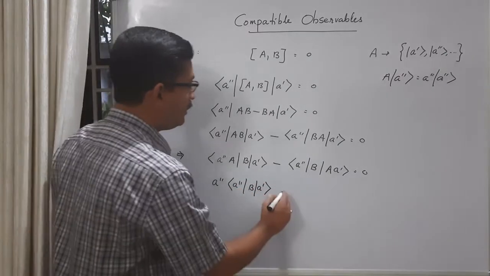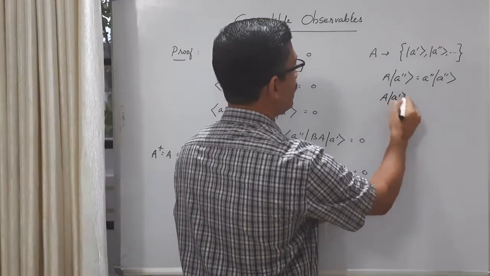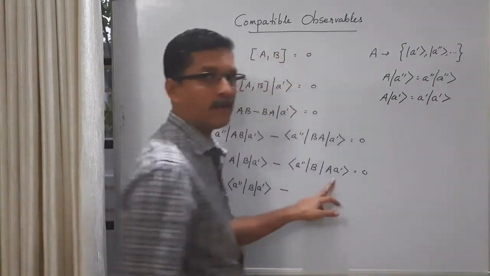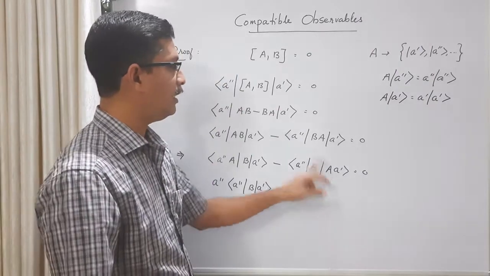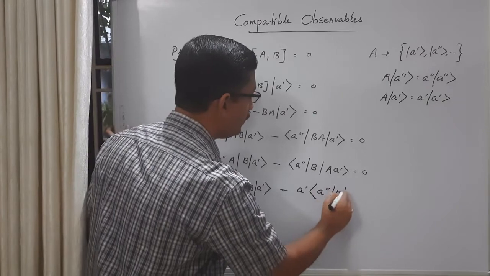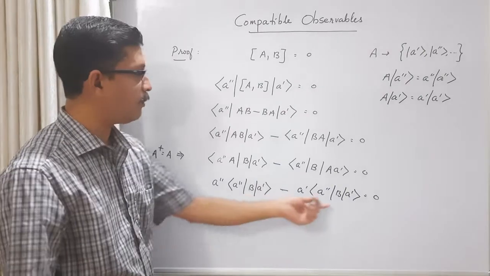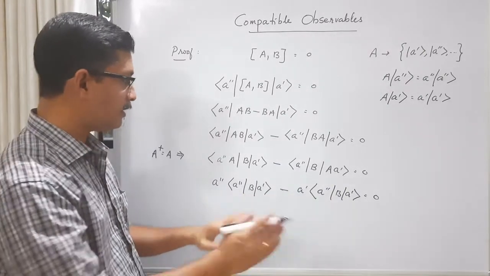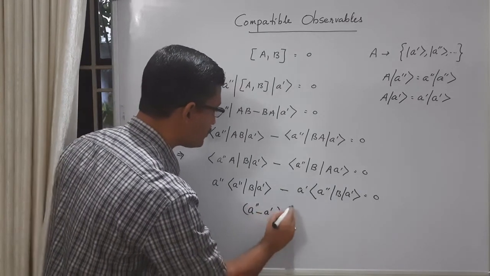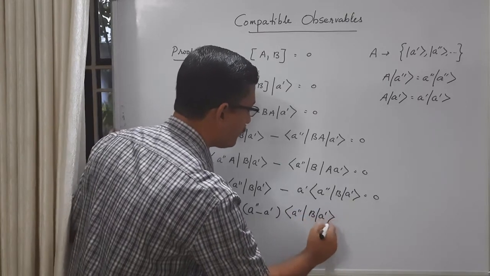Minus, now here also, what is the result of A acting on ket A prime? We get eigenvalue A prime times ket A prime. And that A prime is also real. I can take it outside. So we have A prime times bra A double prime B ket A prime equal to 0. You can see that this matrix element of A double prime B A prime is common in both terms. I can take it outside. So we have A double prime minus A prime times bra vector A double prime B ket vector A prime equal to 0.